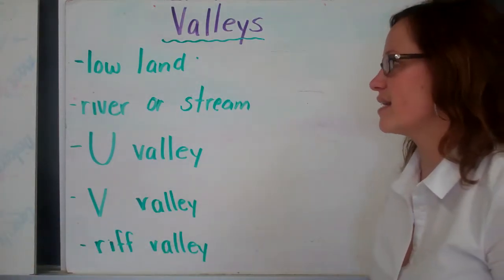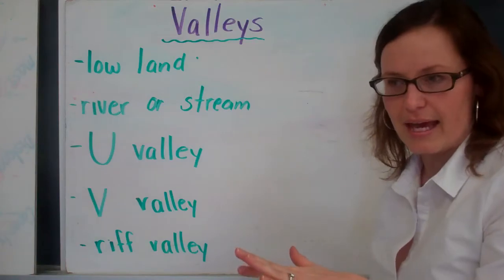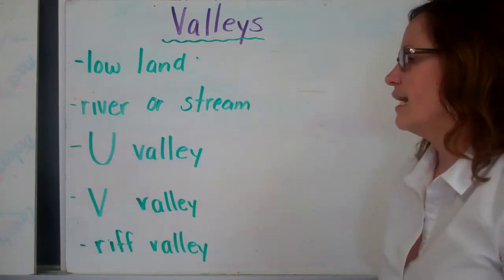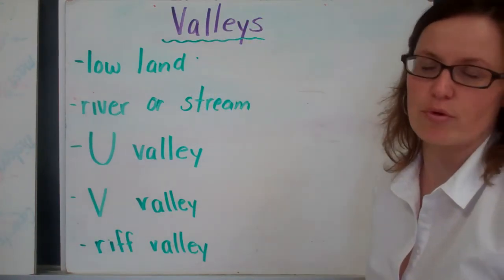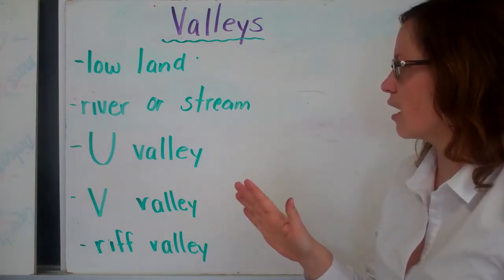Valleys. A valley is a low area of land between 2 higher areas of land. And usually they have a river or a stream that runs through it. There are a couple kinds of valleys.